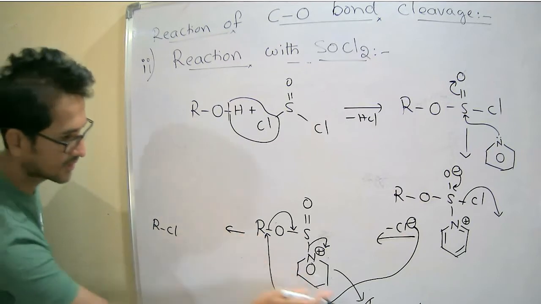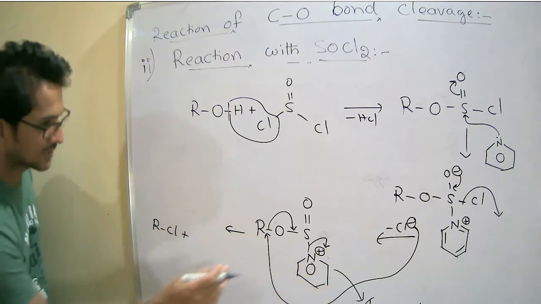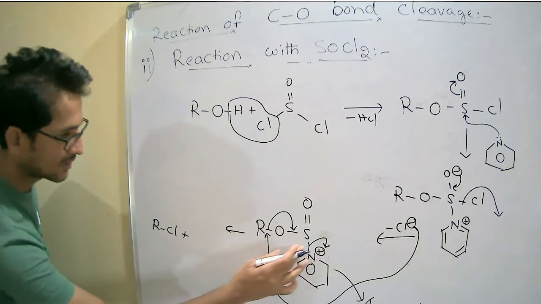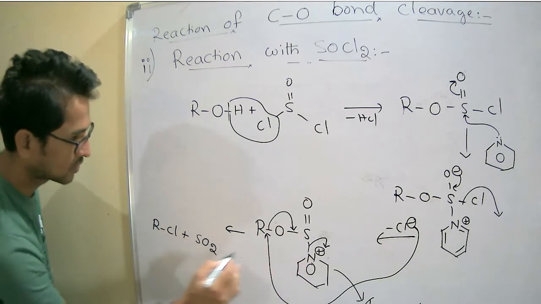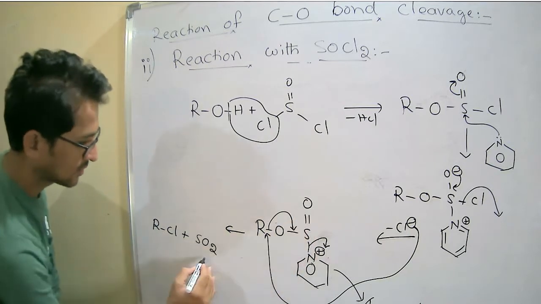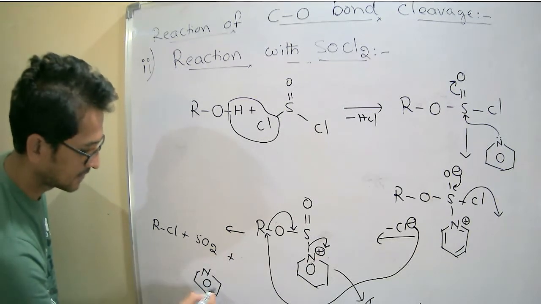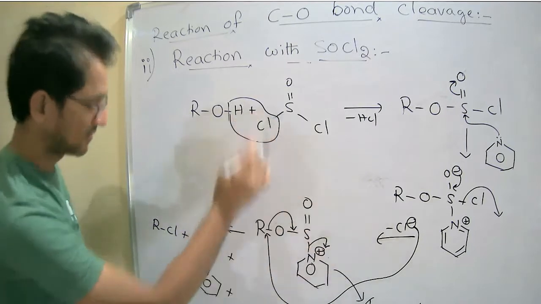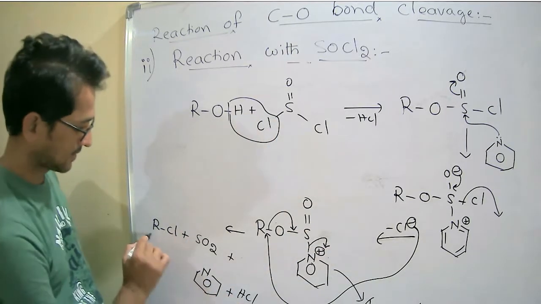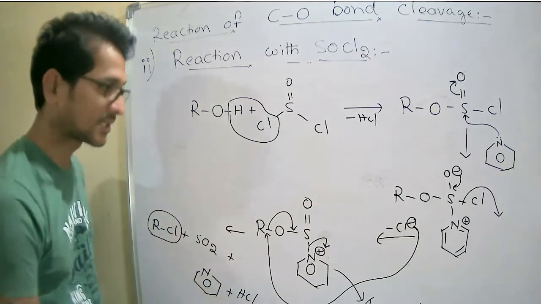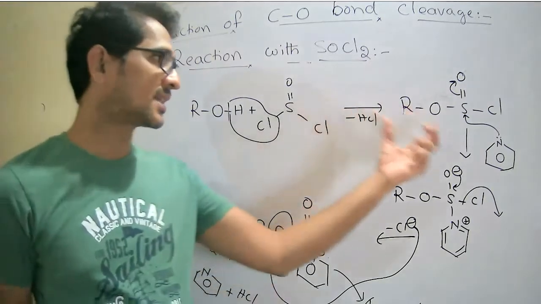Therefore, finally I can write the product as RCl plus SO2 plus pyridine plus HCl. These are the main product and the byproducts. So this follows the SN2 mechanism.